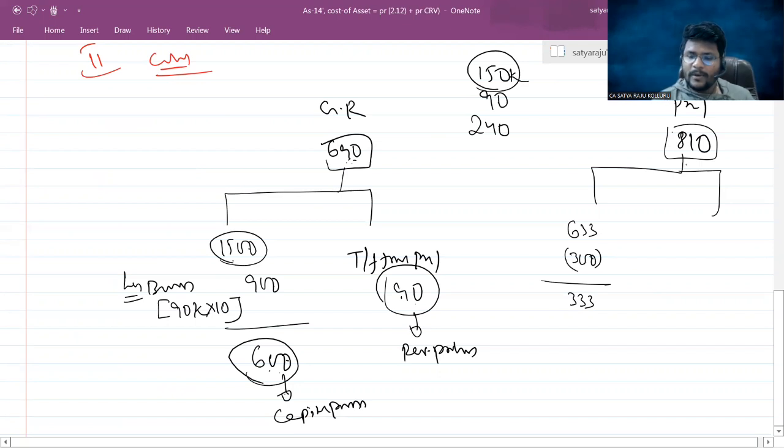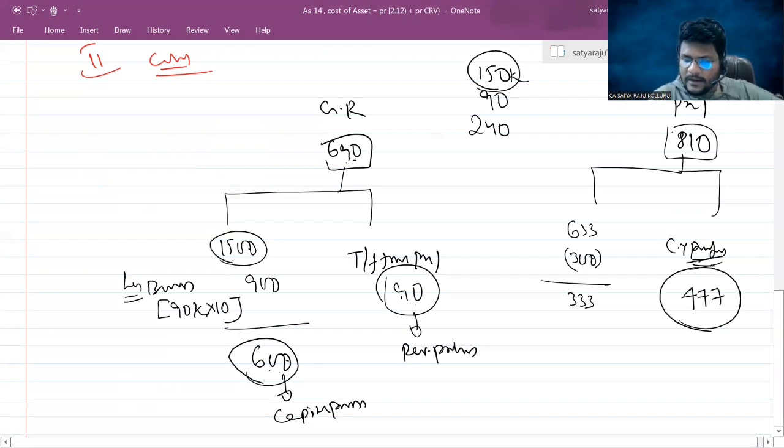Then how did it become 810? So which is the current year profits? The difference is how much? 810 minus 333, which is 477. That's it, guys. This is the current year profits. Now, out of this 810, 333 is capital profit. This 477 is revenue profits.